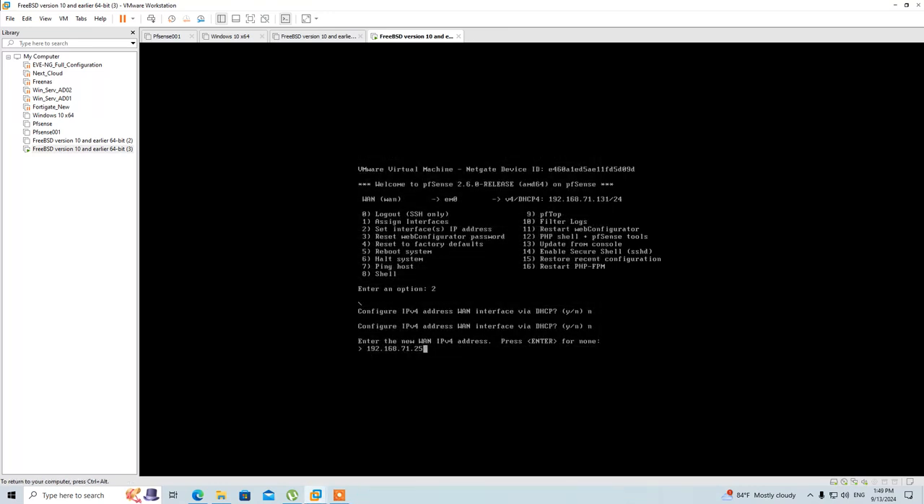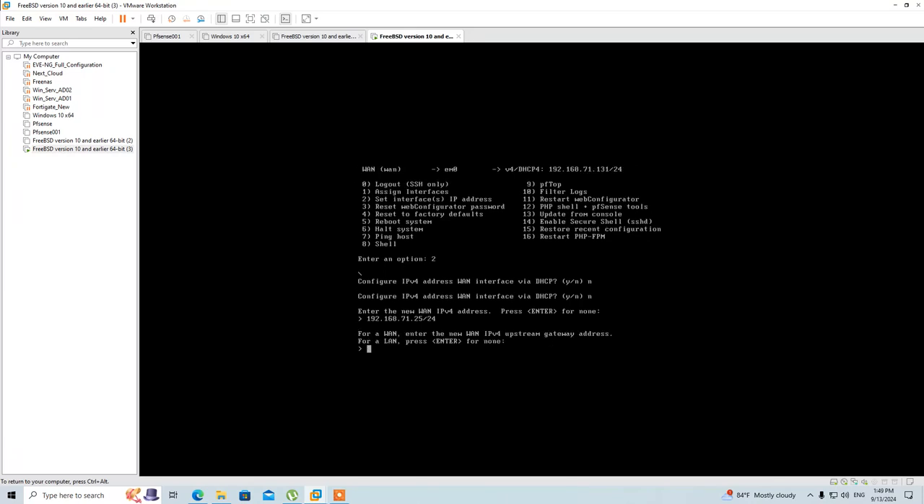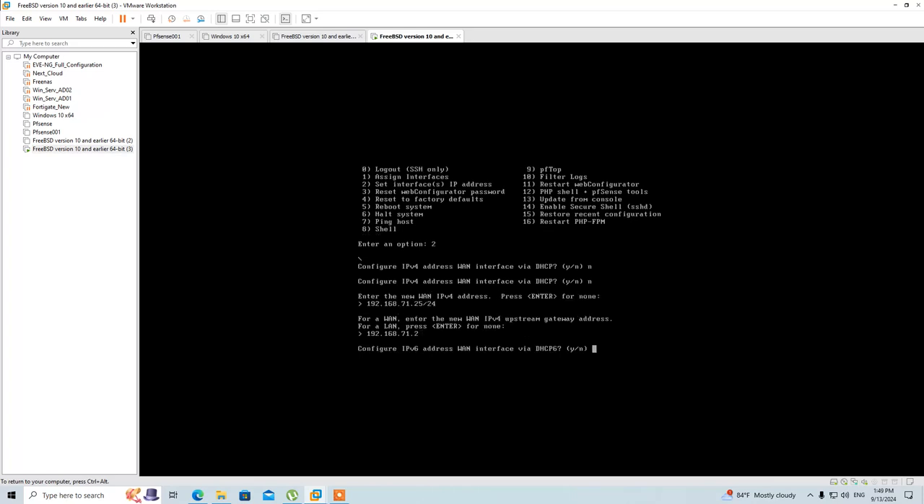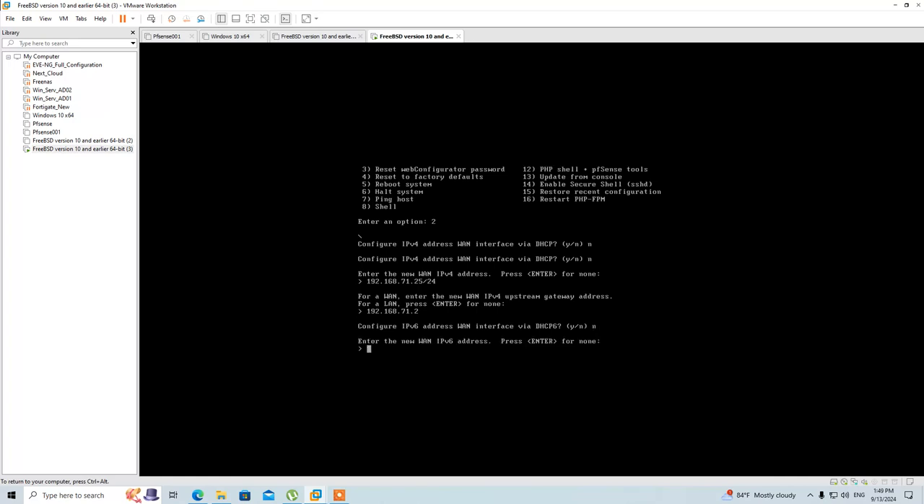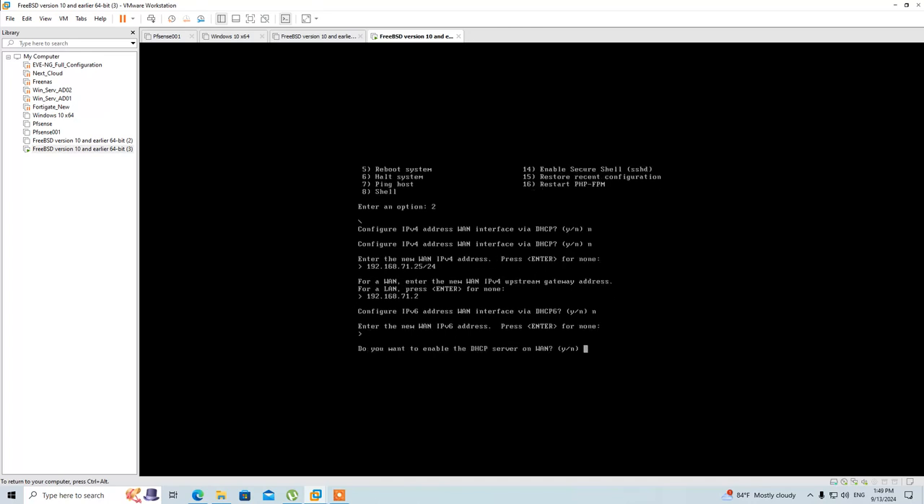Okay. And the subnet. Okay. Then the default gateway, 192.168.71.2. It's the default gateway of the VM network. Also, I don't need DHCP.